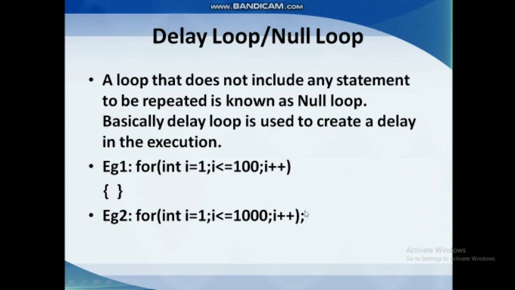Here when we are including a semicolon, that means this loop has to be repeated 1000 times and there is no block included for it. So here also it repeats 1000 times, and because of this there will be a delay happening in the execution.